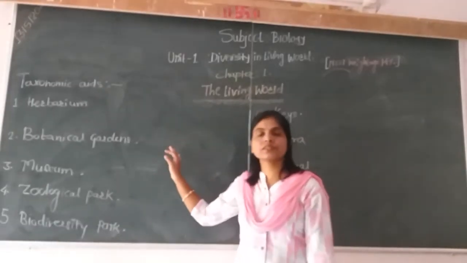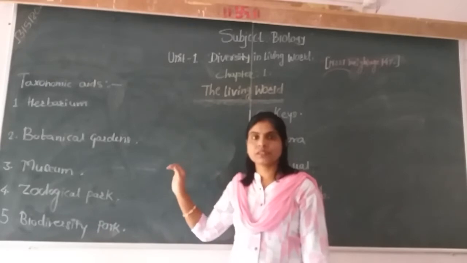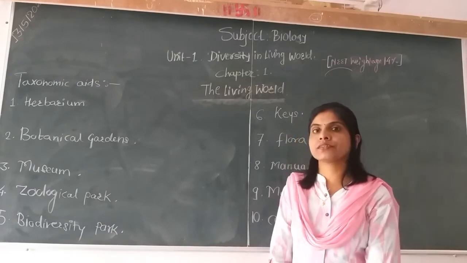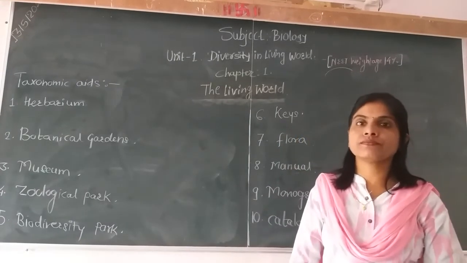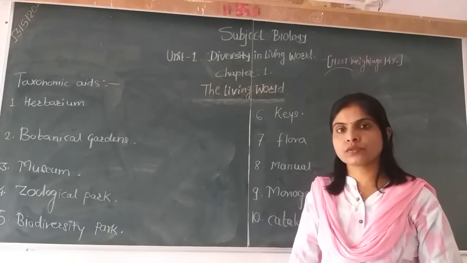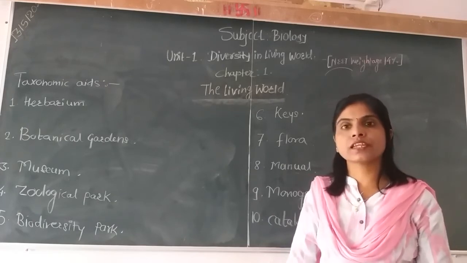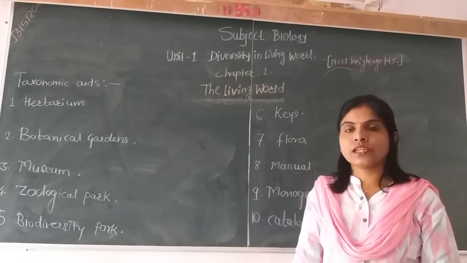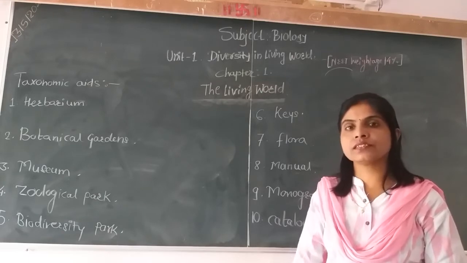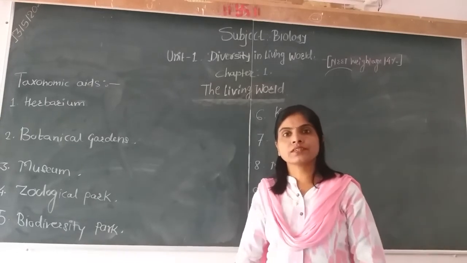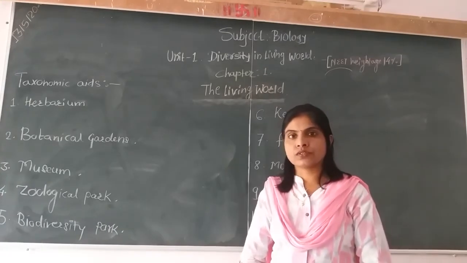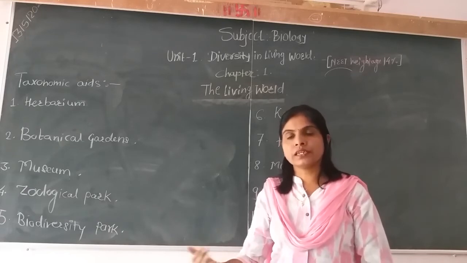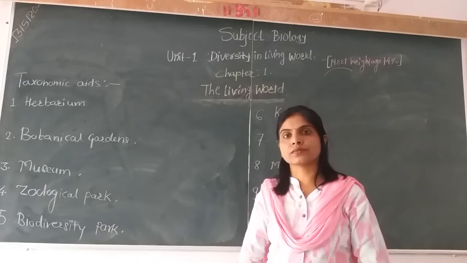The next concept we have to discuss in this chapter is biodiversity in living organisms. What is meant by biodiversity? It means diverse varieties of lives or living organisms exist on earth. These varieties of plants, animals, and microorganisms contribute to biodiversity. In order to understand this biodiversity, there is a need to develop and study certain tools with the help of which one can know, understand, and memorize the interrelationship among these organisms.